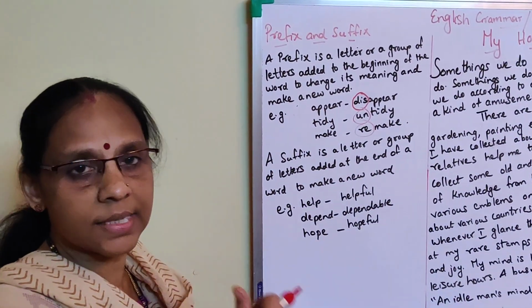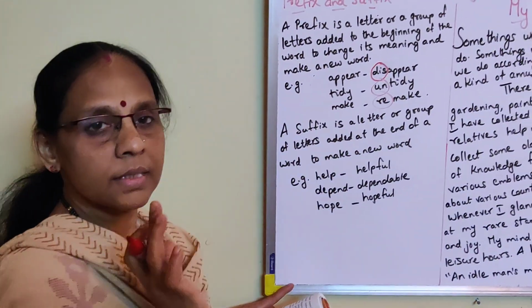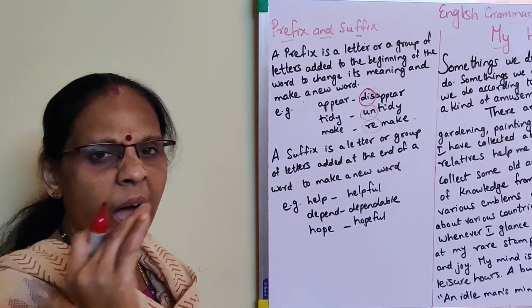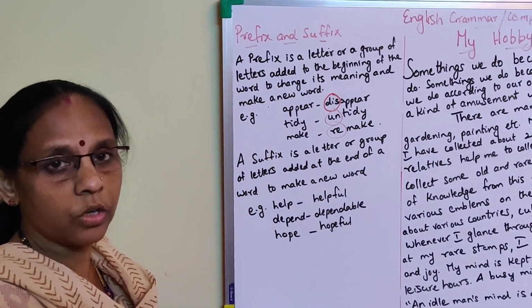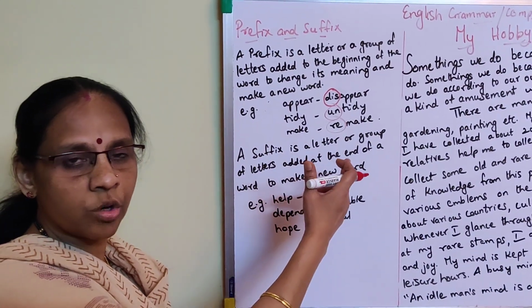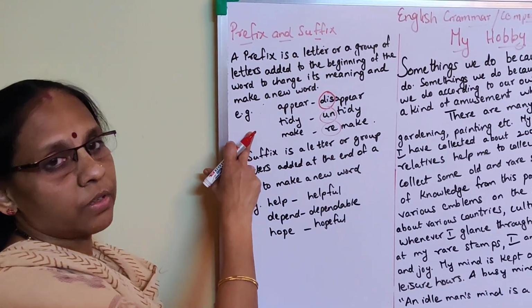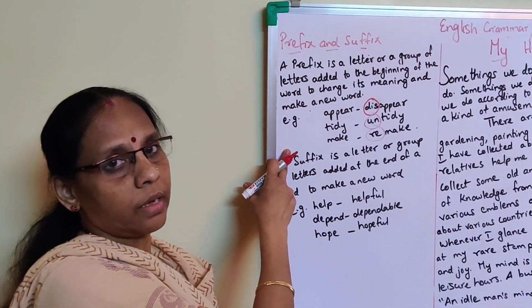Appear means we can see it. Disappear means vanished, we cannot see. Tidy means clean. Untidy, dirty. See, the meaning changed. Make, to create something. Remake, make again. The meaning changed by adding the prefix. Register it in your mind. It's very, very important. Understood?